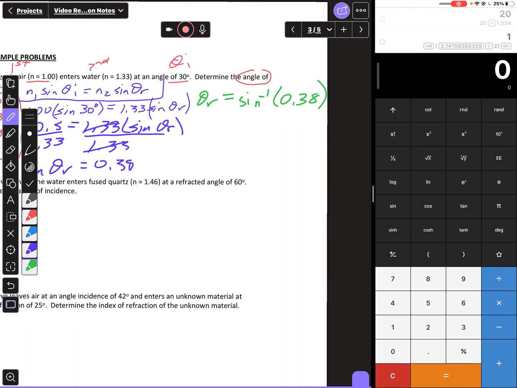So I'm going to take 0.38, and then I'm going to take the inverse sine. That's that sine to the -1 part on your calculator. So I do that, it gives me 22.33. I can round these angles to whole numbers since it's an angle. So theta R is going to be equal to 22 degrees.